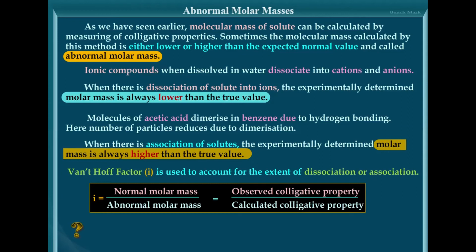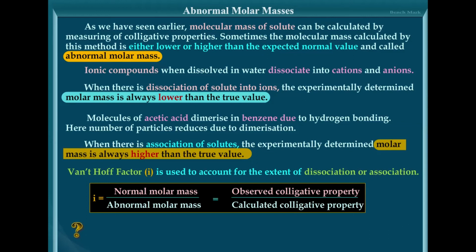So in case of association, remember the example, acetic acid will dimerize. The number of particles decreases on dissolution in a solvent. So colligative property also decreases. Colligative property and molar mass are inversely proportional. So the molar mass shown will be greater.